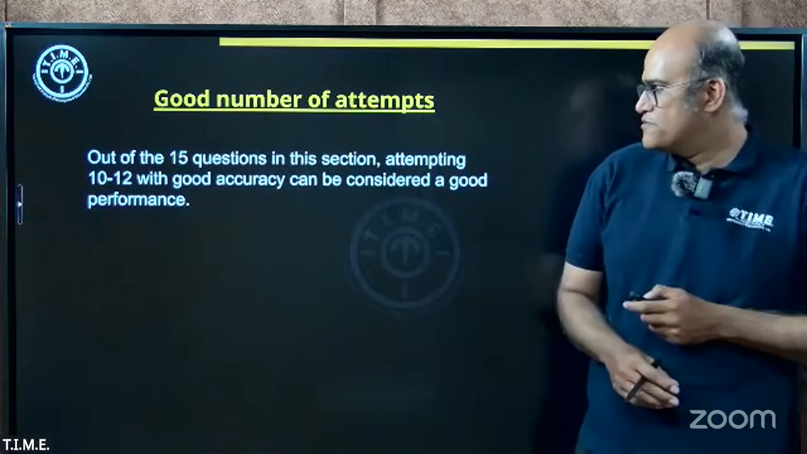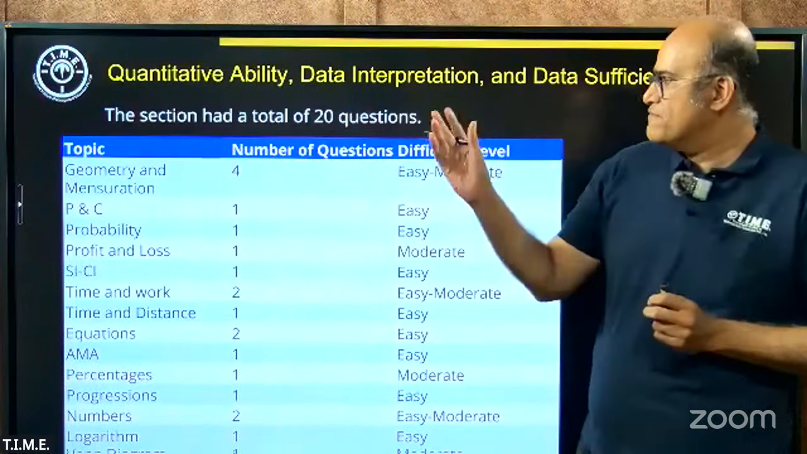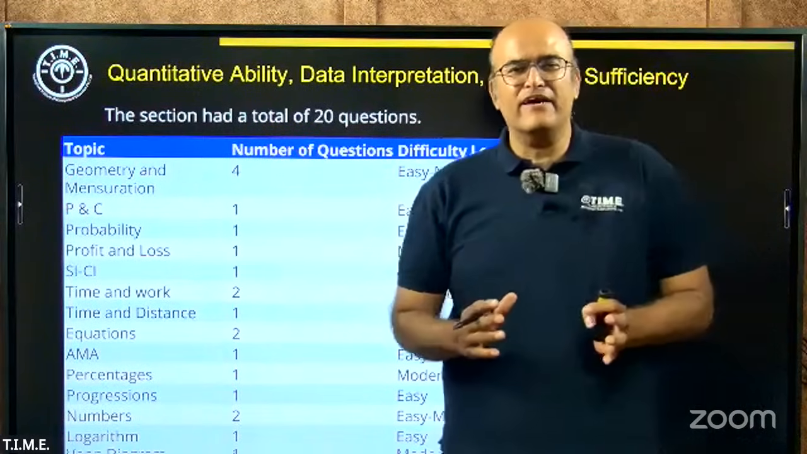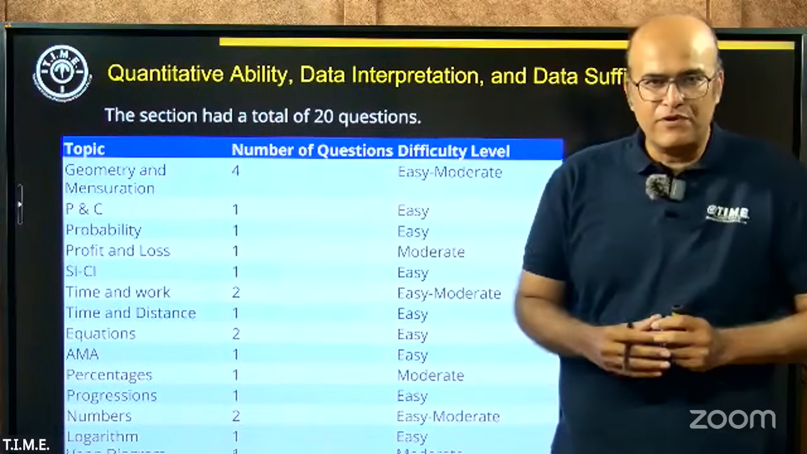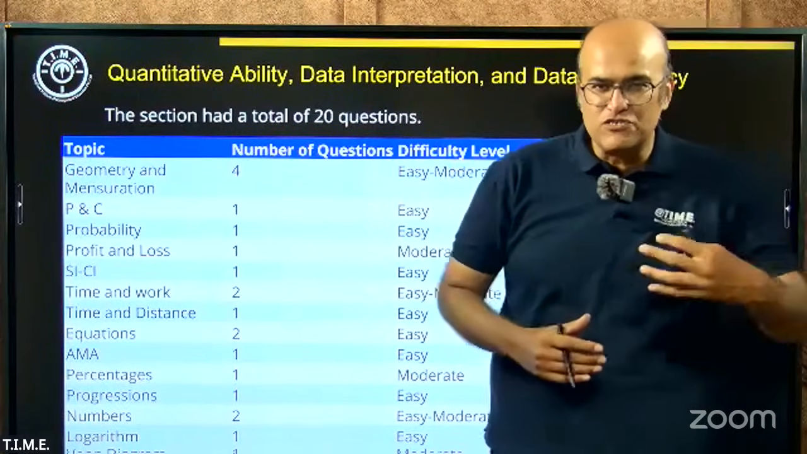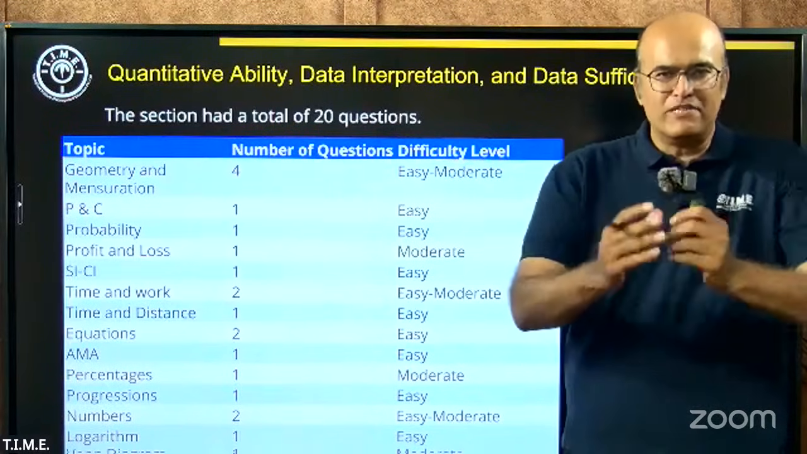Now let's move on to the next section. So the next section that we are going to talk about will be quantitative ability, data interpretation, and data sufficiency. Generally, in SNAP papers we have seen in the last few years, even though the name of the section happens to have data interpretation and data sufficiency in it, usually SNAP focuses on the quant part, the mathematics part.